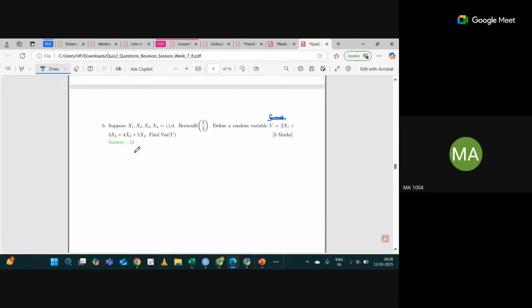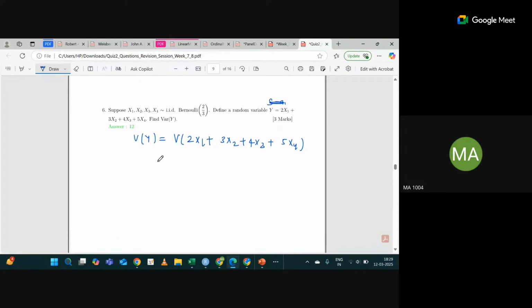So here we have to find the variance of Y. Variance of Y means it will be variance of 2x1 plus 3x2 plus 4x3 plus 5x4. First of all, you can see all are IID, right? Can I write 4 times variance of x1 plus 9 times variance of x2, because it's a square, right?